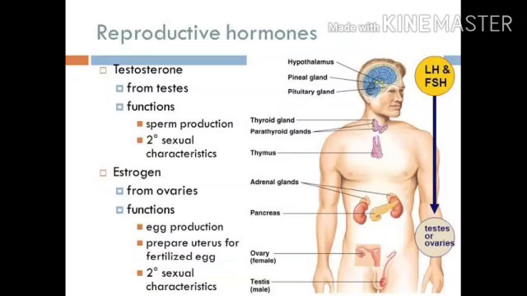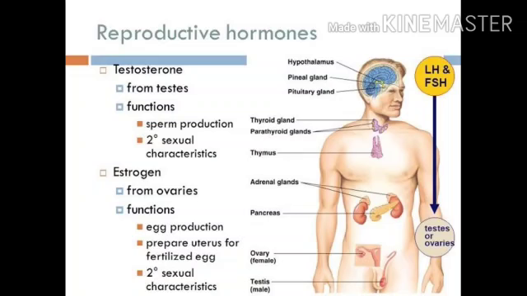Now let us understand what the reproductive hormones released from the male are. That is testosterone, which is released from the testis. Its function is to produce sperm and the secondary sexual characteristics in the male. So children, I hope you have understood how the secondary sexual characteristics are different in both male and female.